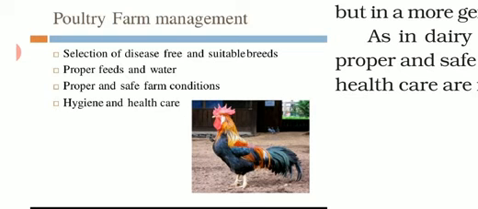Number third is proper and safe farm conditions, means a proper shelter must be there. They should not remain in the open. They should be free from moisture, and all other safe conditions must be prevailing around. Last is very important, hygiene and health care, as now coronavirus has made a pandemic condition in our country, in the whole world.